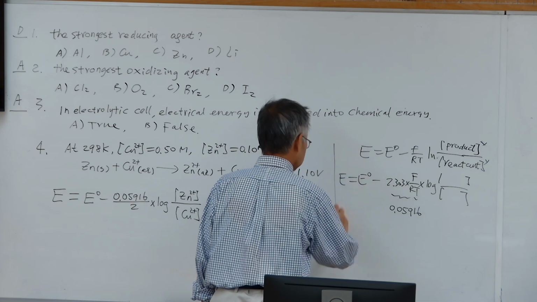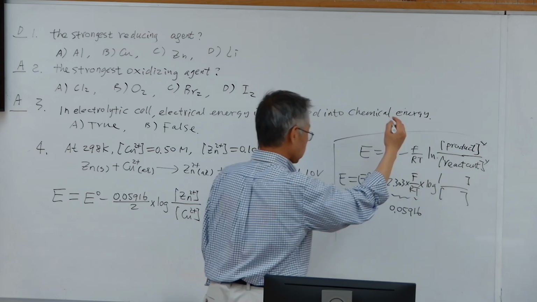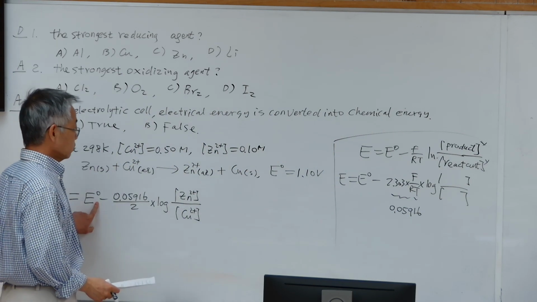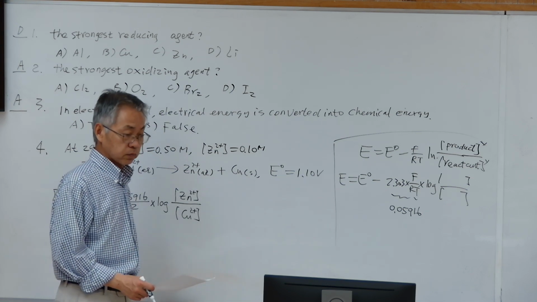So this is a Nernst equation. Now E0 is the standard potential difference.